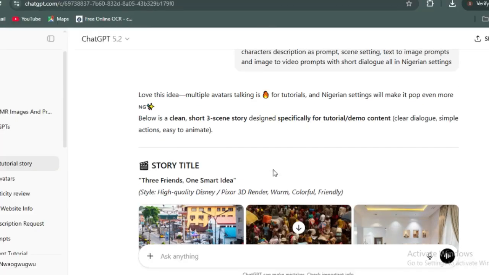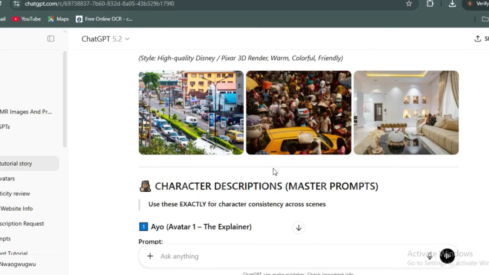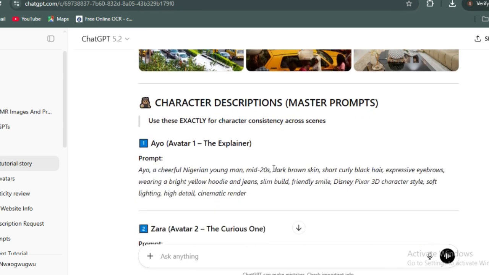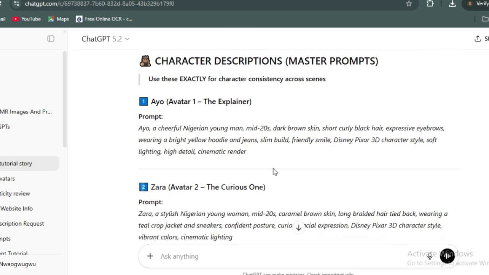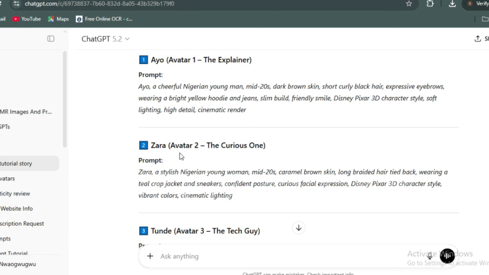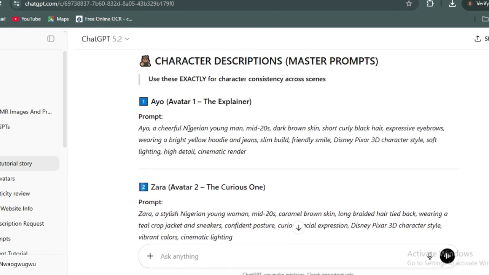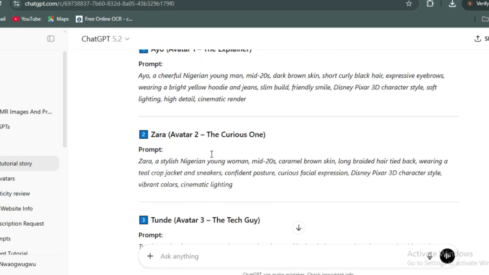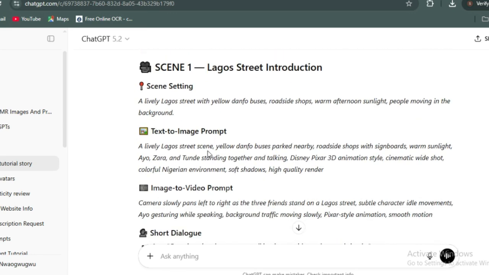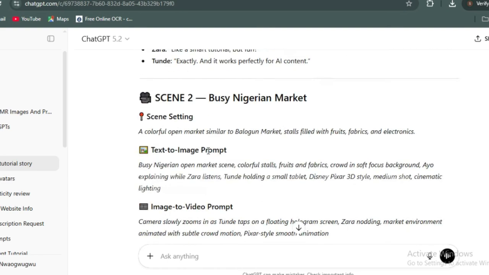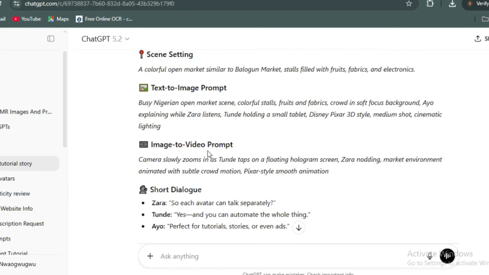So I decided to use Nigerian setting, and instantly ChatGPT was able to create even the video and the images, just a clue of how the images look like. Now the next thing, they were able to create 3 characters, which are Ayo the boy, Zara the lady, and Tunde. They also give us the description of the characters. Now after that, they give us the scene. You can see the scene 1, 2, and 3, just as we requested.